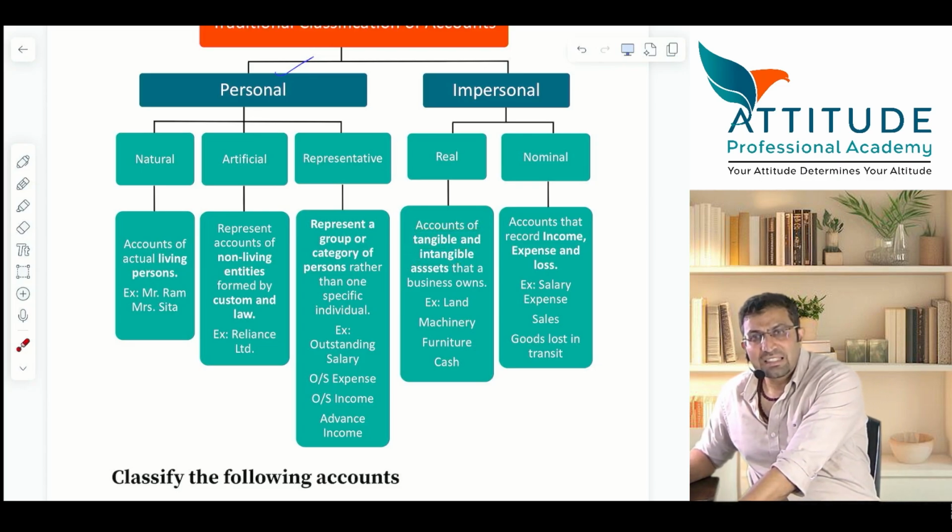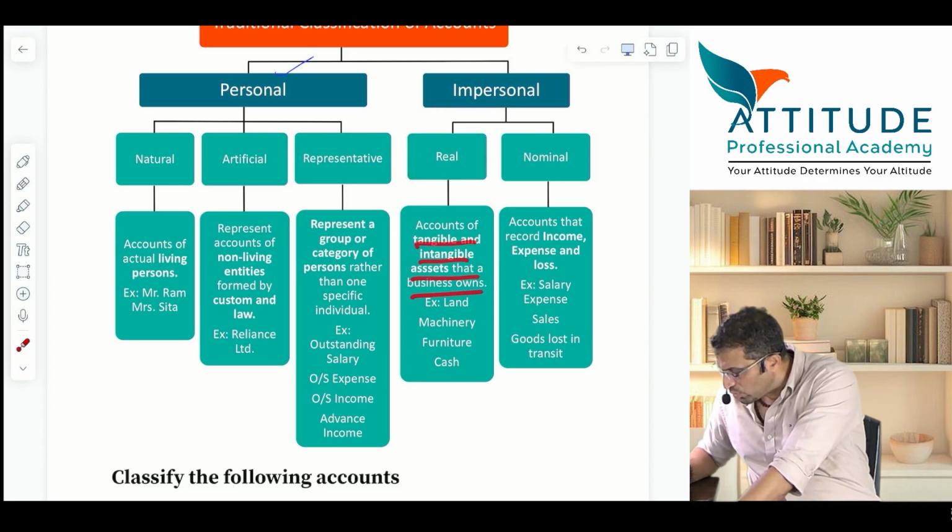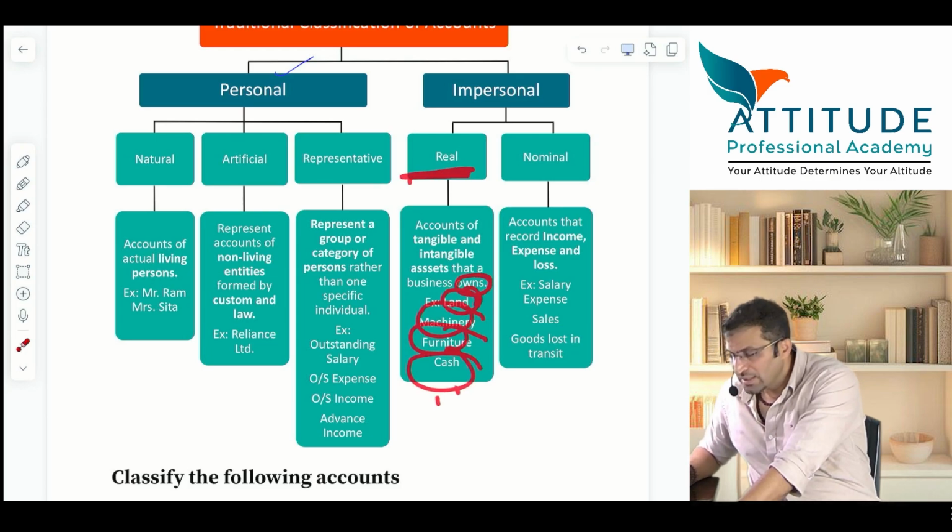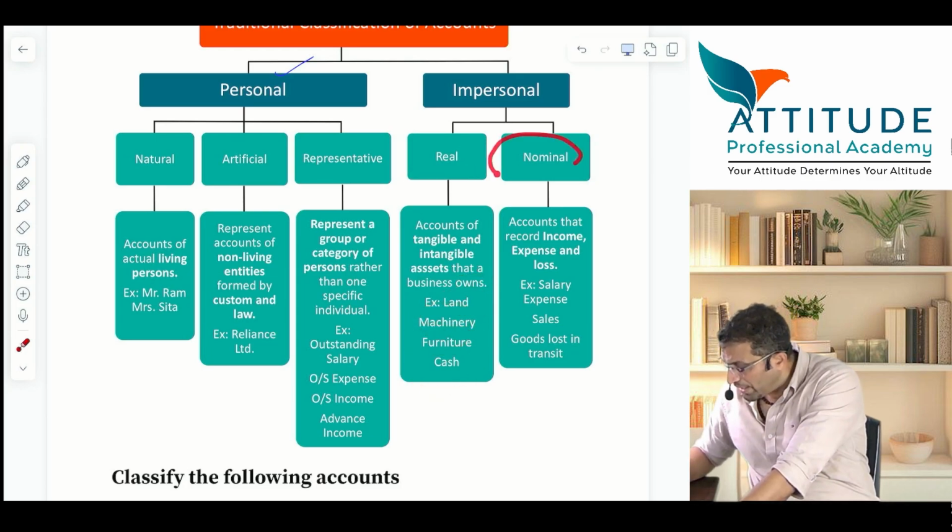Intangible means which you cannot touch and feel, like goodwill, patent, copyright. They are also assets, but they are real accounts. They are impersonal and not related to any person. So real accounts are accounts of tangible and intangible assets that the business owns. Land, machinery, furniture, cash: all these are real accounts. And what are nominal accounts?